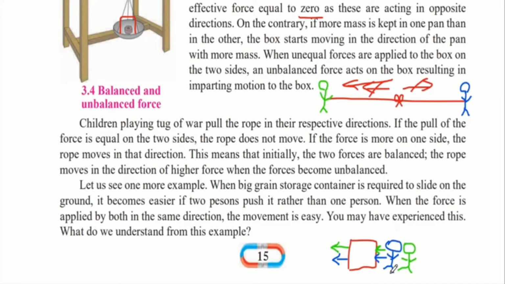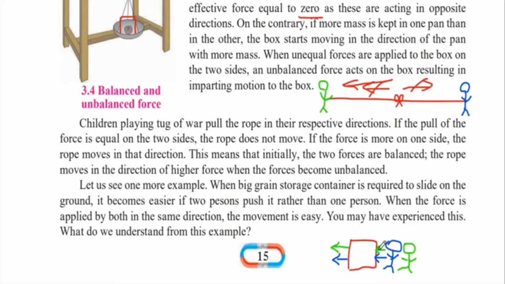So if only one person, only this blue person, pushes it, then it will move ahead just a little bit. But if the blue person and the green person together put a lot of force and push it, then both their forces will be added and the container will move even more ahead. When the force is applied by both in the same direction, the movement is easy.